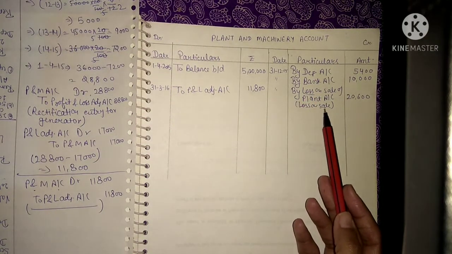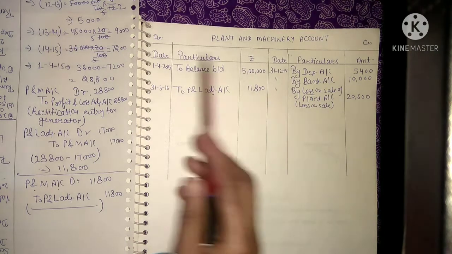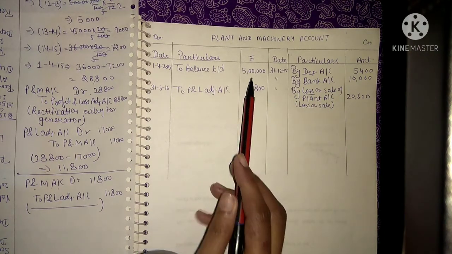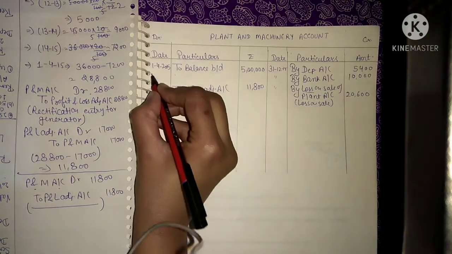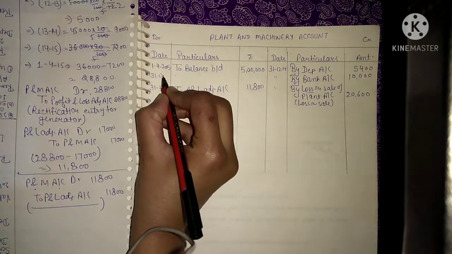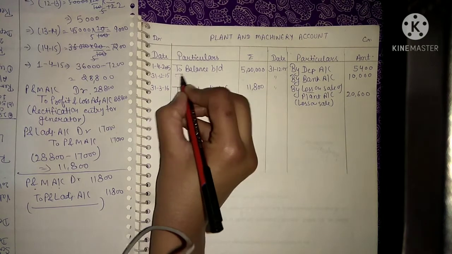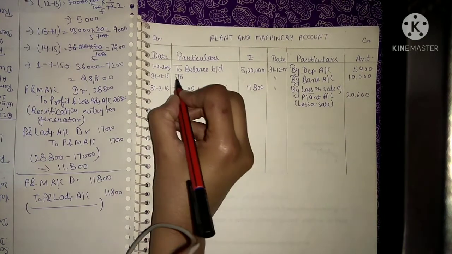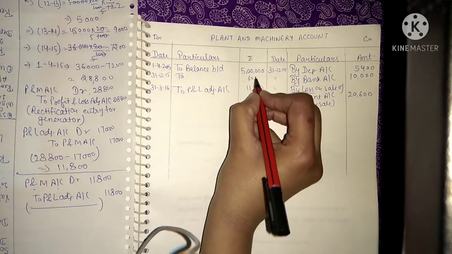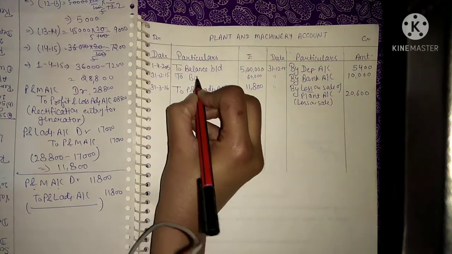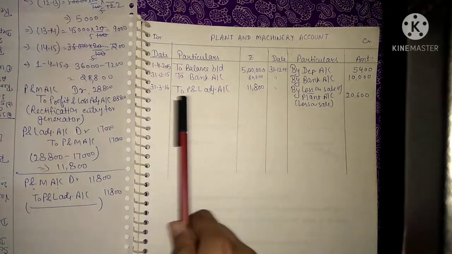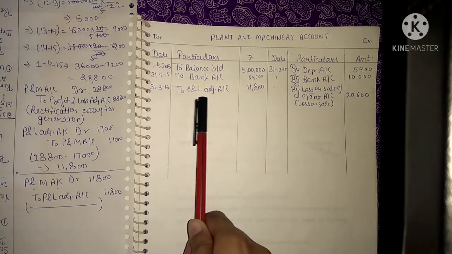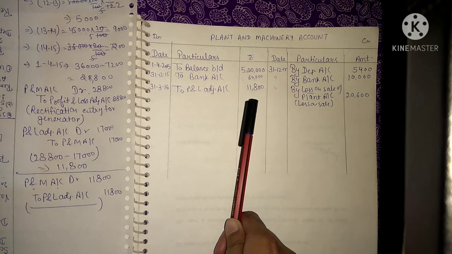And see, when we disposed of one asset, at the same time we spent the amount of 60,000 to purchase the new asset. So we have to journalize that entry also of 31st December 2015. To purchase the new machinery, we spent the amount of 60,000. So we will write here to bank account. Amount spent was 60,000 rupees. This is your rectification entry passed through profit and loss adjustment account, 11,800.